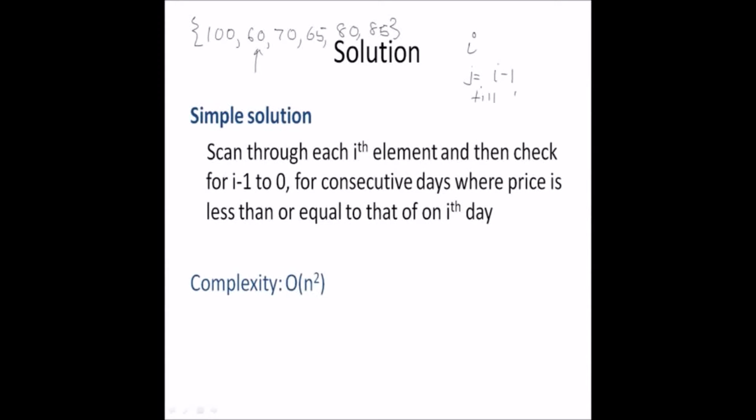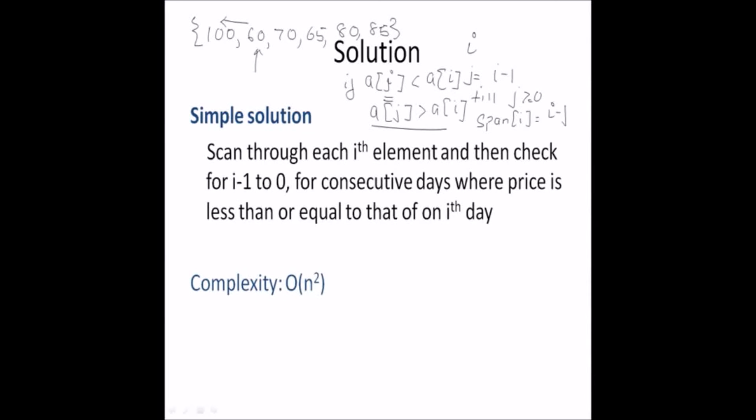That means I'll go from this index backward to the first index of the array and check if, say the array name is A, so A of j is less than A of I. As soon as I find the first j where A of j is greater than A of I, I'll break, and the span of I will be I minus j.